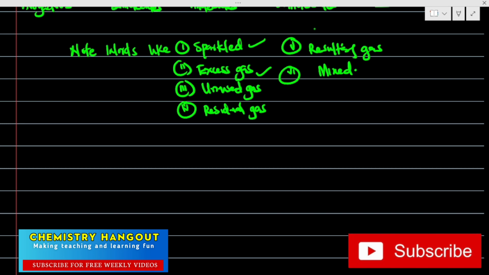Unused, residual, all those words are common for questions where gases are made to react. They can use any of these: hydrogen gas is sparked, hydrogen gas is mixed, hydrogen gas is made to react. Then: calculate the excess gas, the unused gas, the residual gas, the resulting gas. Please, I want us to pay maximum attention to this.